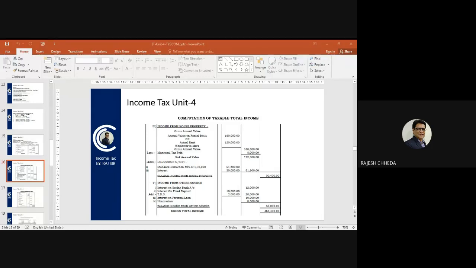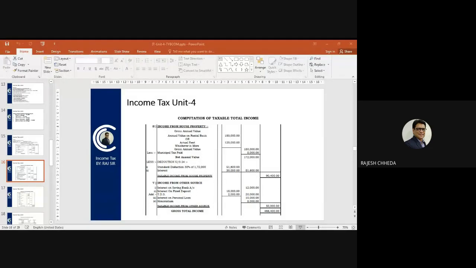Annual value on a rental basis 1,80,000 or actual rent 1,20,000, and you know that whichever is more becomes your gross annual value. So 1,80,000 is more out of these 2 figures. So the income tax department will say that we don't accept that you received actual rent of 1,20,000. We will take your gross annual value as 1,80,000.